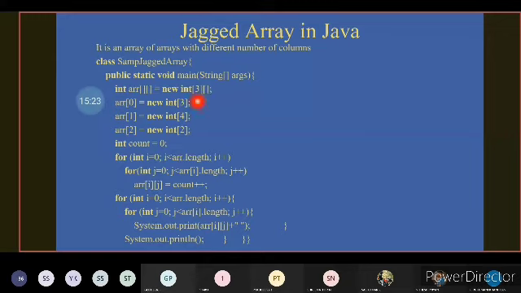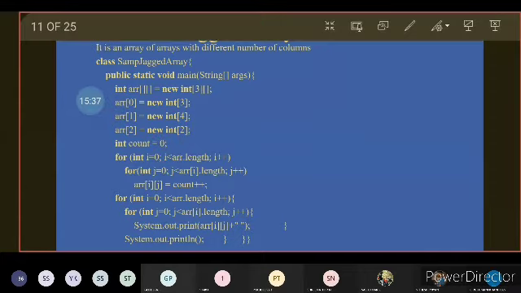That is, ARR of 0's column size will be set as 3, 1's is set as 4 and 2's is set as 2. Which means that here we have a two-dimensional array of size 3, so there will be 3 rows, that is the 0th row, first row and second row. For the 0th row, we have mentioned the size as 3 so that we can store the elements 0,0, 0,1 and 0,2.